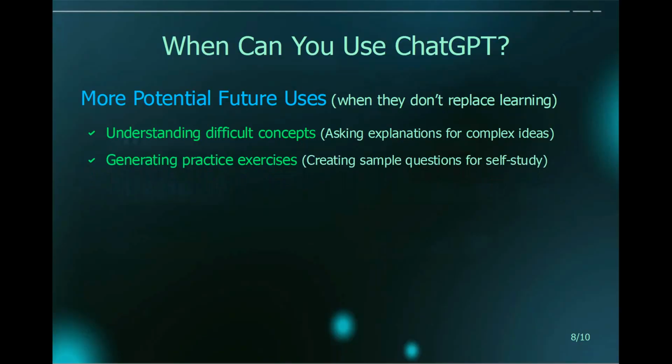ChatGPT is also great for generating practice exercises. For example, when you study for an exam, you can ask ChatGPT to create sentences with blanks, which need to be filled with vocabulary that you have to learn for the exam. Another way is to ask ChatGPT to generate quiz questions about the materials that you have to study for the exam. Then, after answering the questions in these exercises, you can ask ChatGPT to check your answers.